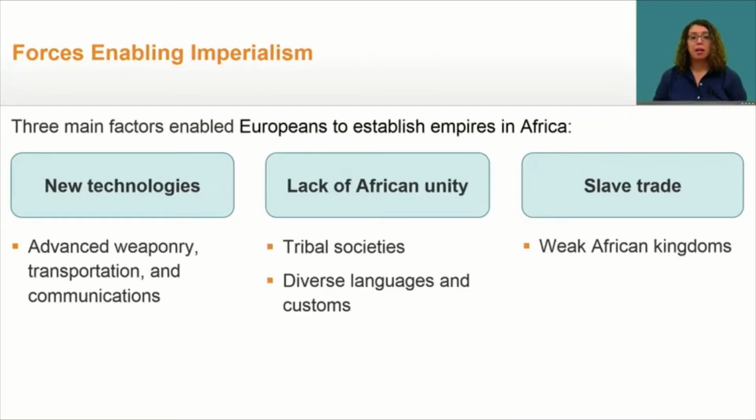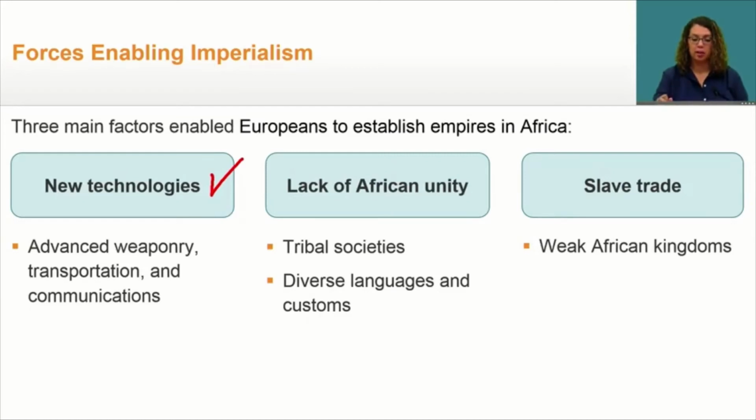The Europeans had many advantages over the Africans, making it easier to establish empires on the continent. There were three main factors. First, new technologies. Some of these new technologies were rifles, artillery, ships, rail lines, and telegraph. Technology made it easier for people to travel and communicate from faraway locations. They could control populations with fewer resources, and it was easier to move troops around when there was unrest. New medicines helped people avoid diseases while traveling or living in Africa.